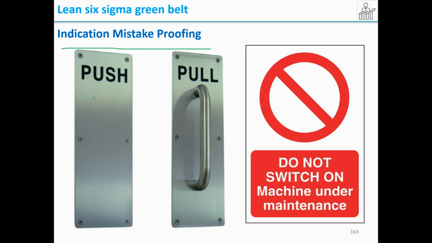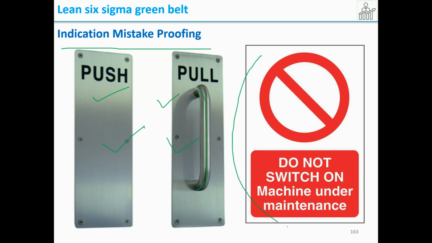In the same way it will be push and pull. When they give it like this, it is understood that we need to pull with the hand like this. When you need to pull it, they give some sort of support, a lever like this. So this directive says you have to push and you have to pull. Do not switch on machine under maintenance.